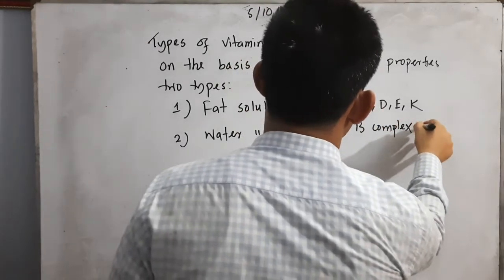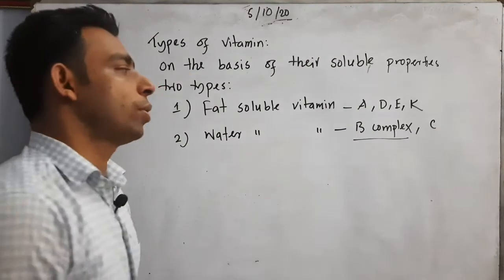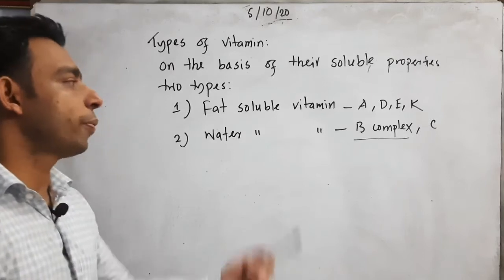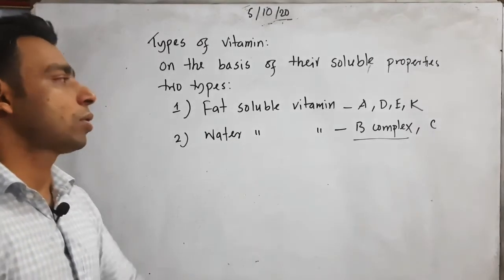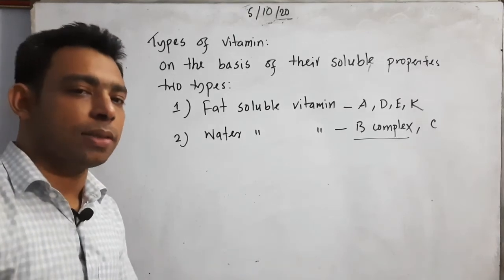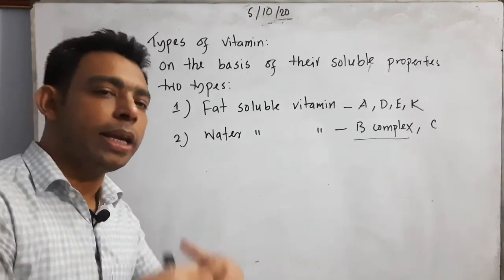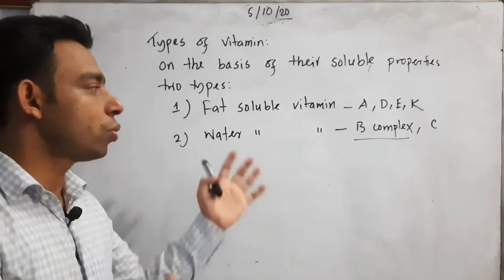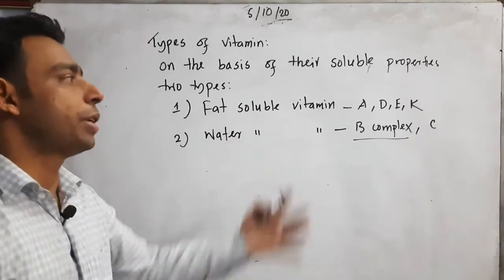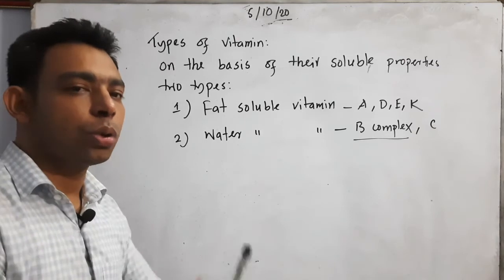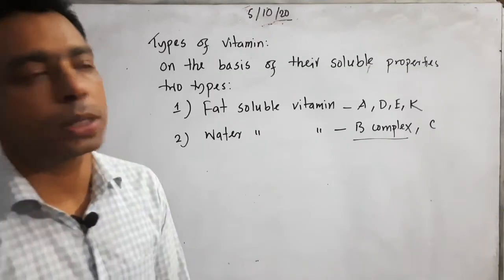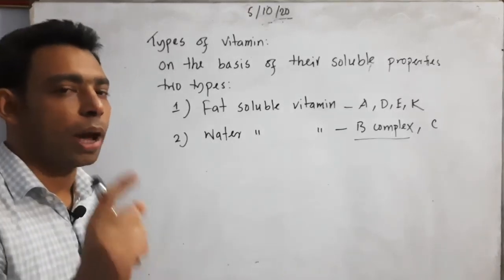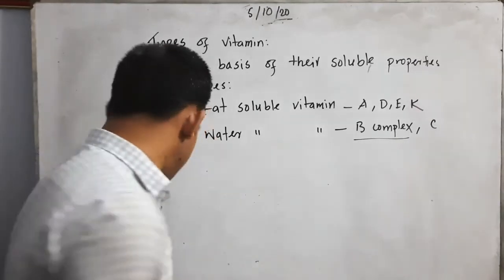Why do we mention B complex? Because there are lots of kinds in vitamin B, with different kinds and types. So vitamin B complex and C are the water soluble vitamins. This is important not only for this stage but for any upcoming competitive exam, where they ask which vitamin is soluble in water and which in fat. I hope you understood what I want to say. So these are the two kinds.